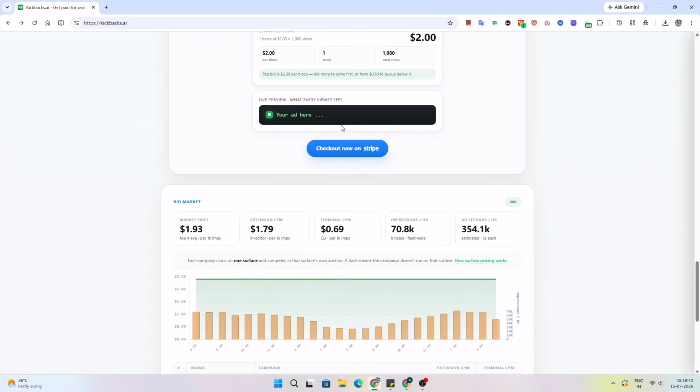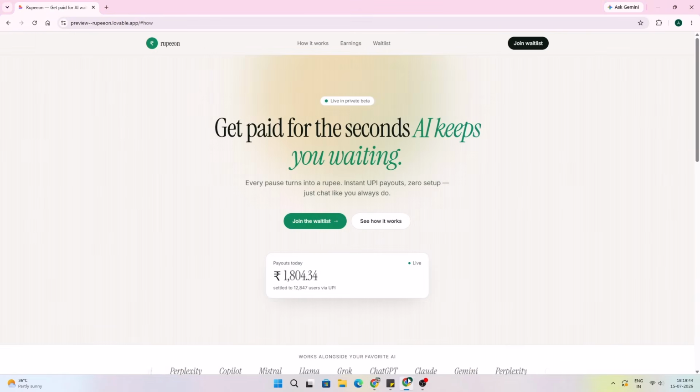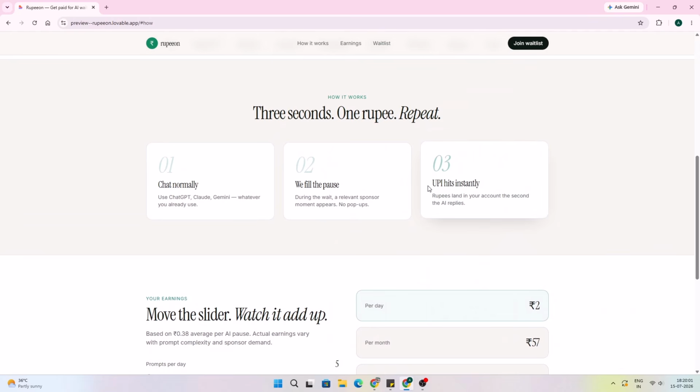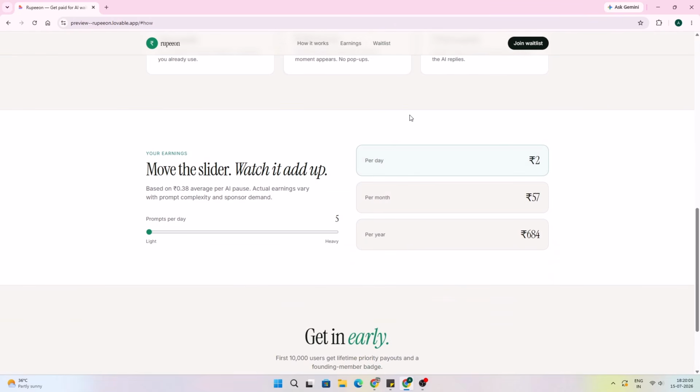But don't worry, I have set up a website focused on India only. It's called RupeON, and I have been working on it. It has every feature that Kickbacks AI, Uwait, and Ideal Dev have. And the good thing is we will be paying through UPI, and it will be launching with your support.